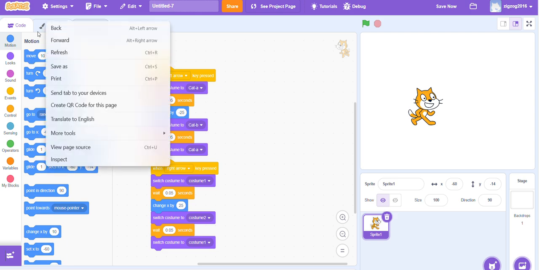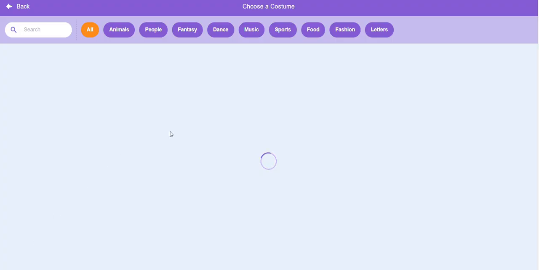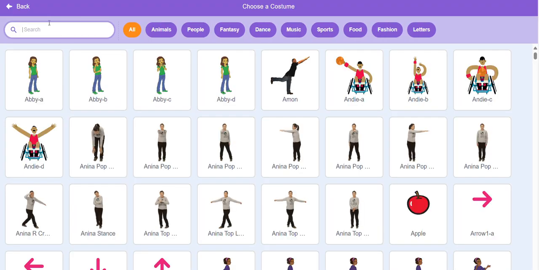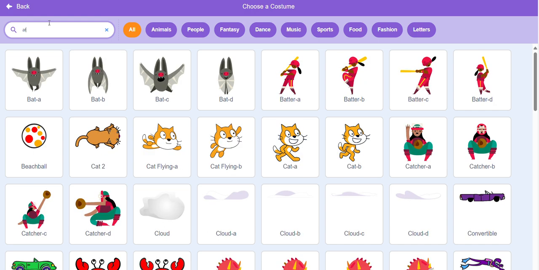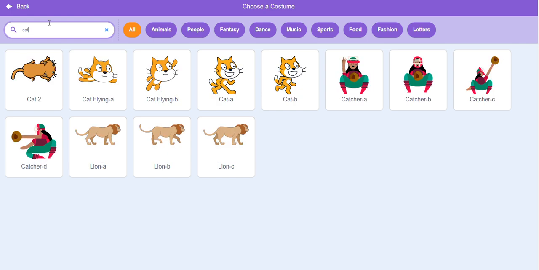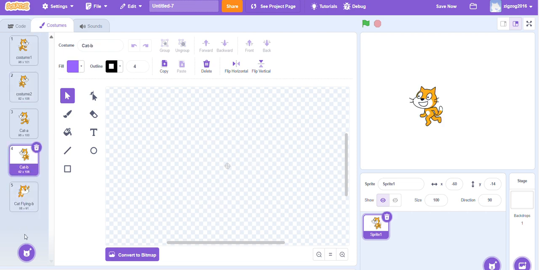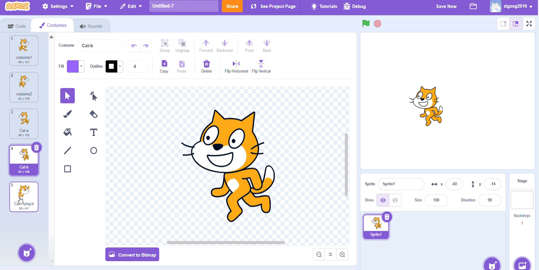Click on costumes and add a new costume. Type in cat, not at, cat. And click on cat flying bee. The costume might take some time to load.